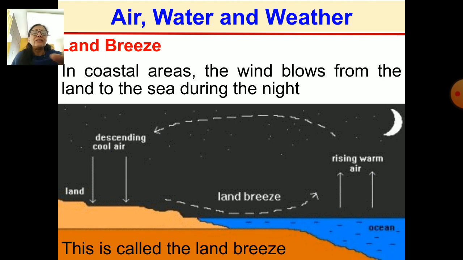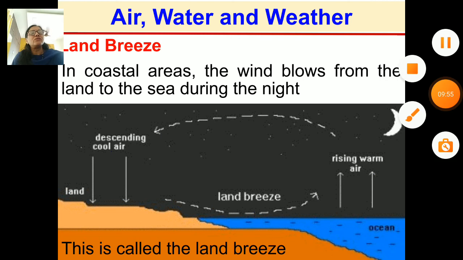And this we call the land breeze. Once again, if I tell you, at night the land cools down faster than the water in the sea. As I told you, the water is warmer than the land. So the water is warmer, and the air above it also becomes warm and rises up, and cool air over land rushes in to take its place.